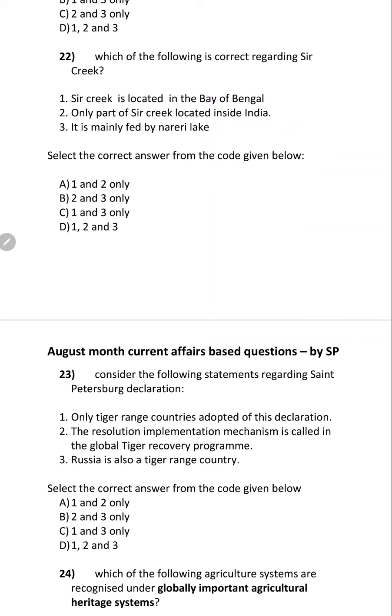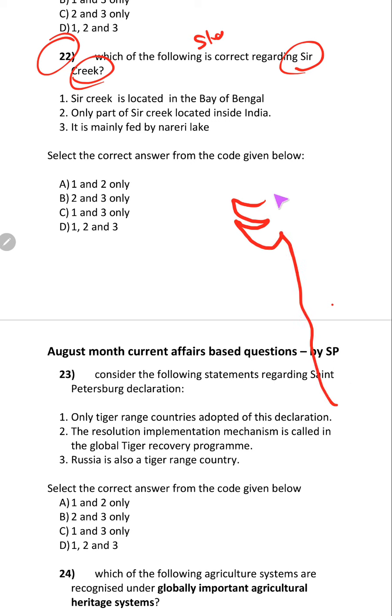Come to the 22nd question. Which of the following statements is correct regarding Sir Creek? Why have I asked this question? Because here, this is Sir Creek. What Pakistan has done, it has included actually this Sir Creek.